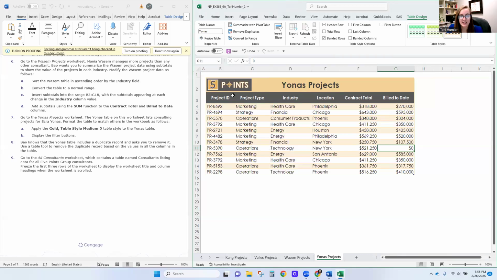But also our table doesn't have these filter buttons. So we're going to display filter buttons in table design. We're just going to select the box for filter buttons. So now we're done with step 7.